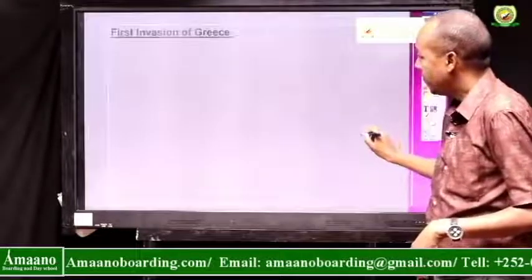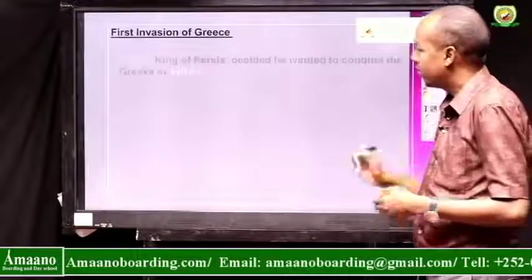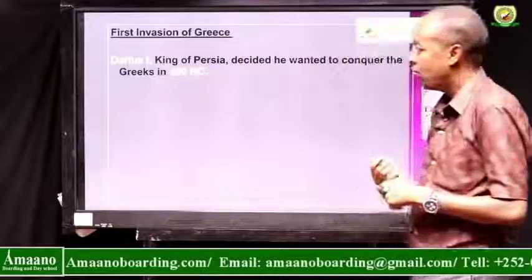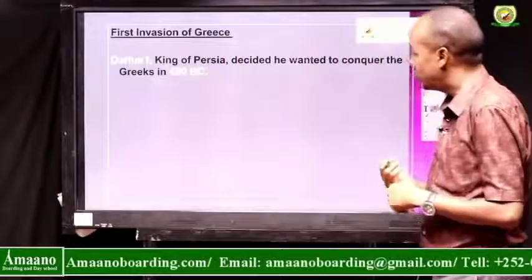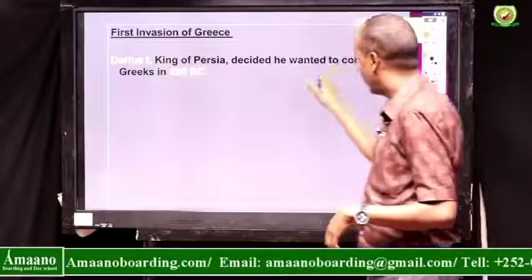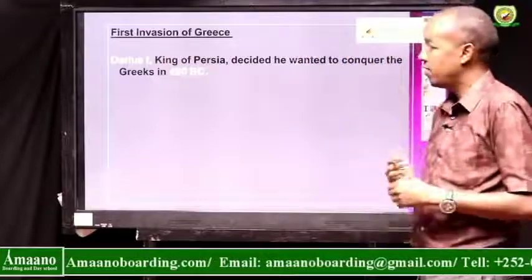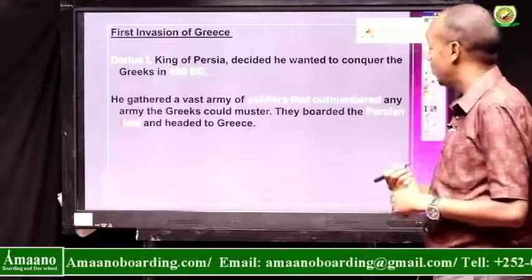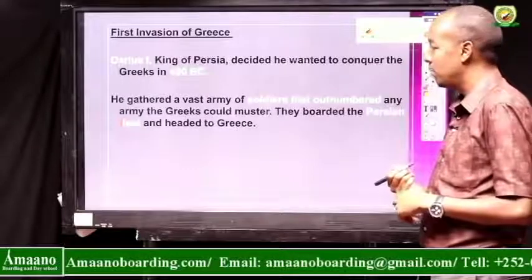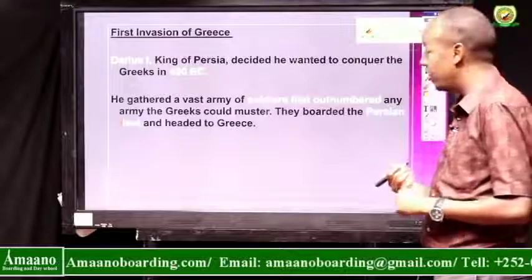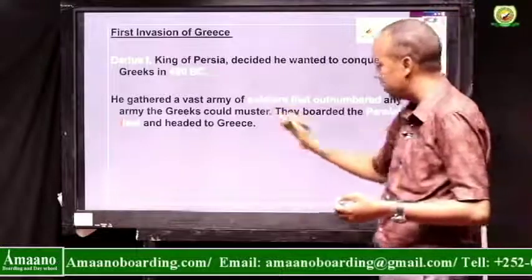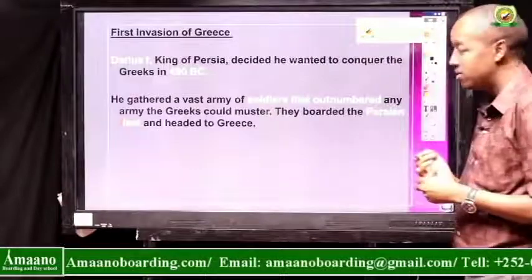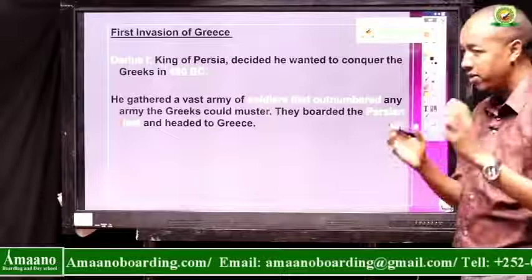Okay, the first invasion of Greece started. At the time of the first invasion, the king of Persia was called Darius I. He decided he wanted to conquer the Greeks in 490 BC. And what did he do? He mustered a vast army of soldiers that outnumbered any army the Greeks could assemble. The word muster means assemble. So he gathered more than 100,000 soldiers in order to conquer all the Greeks at once.